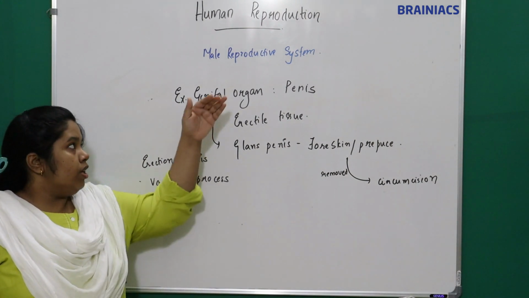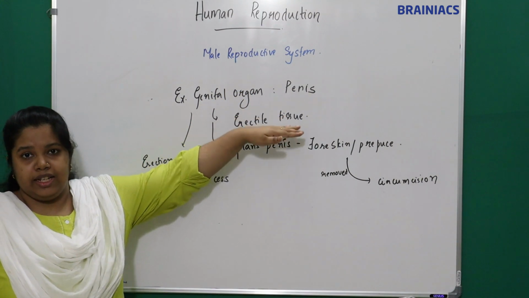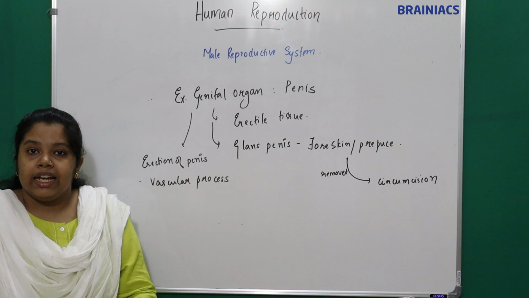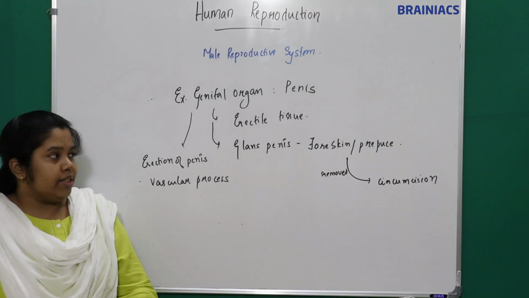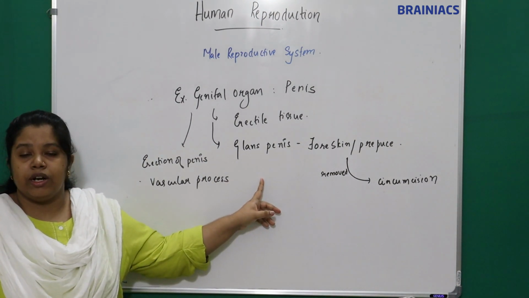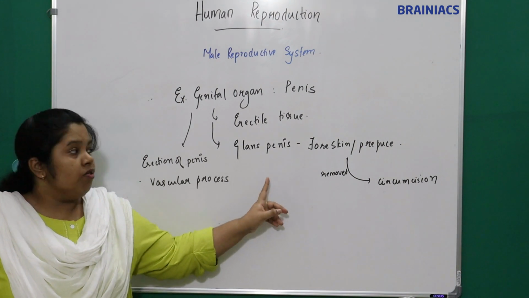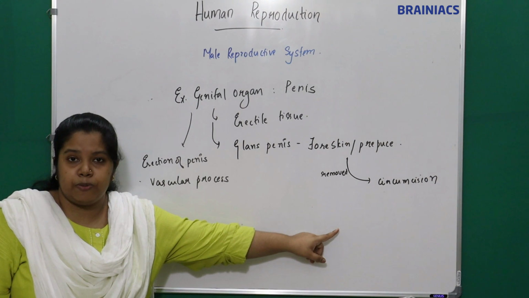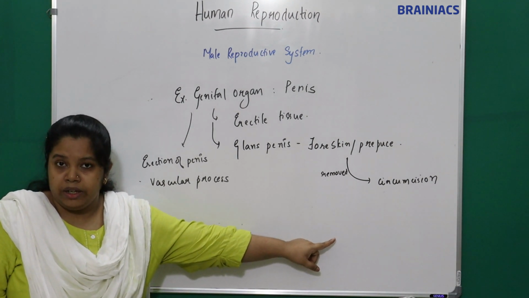So the penis is the male external genital organ, made up of specialized tissue called erectile tissue. The end of the penis is bulged and called the glans penis, covered by the foreskin or prepuce, which is removed during the procedure called circumcision.